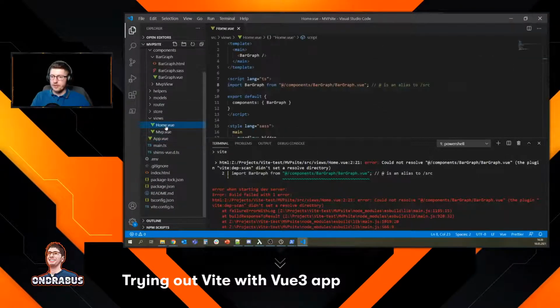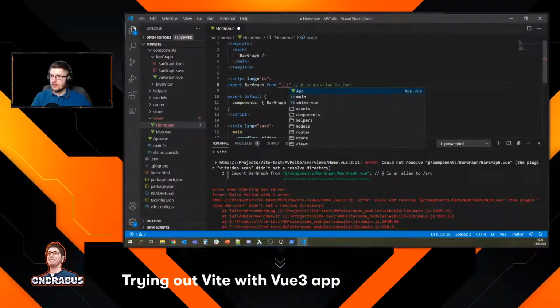Okay, let's try one other thing. I'm just gonna put here a dot. Now wait a minute, this is not right. Components, bar graph, view.